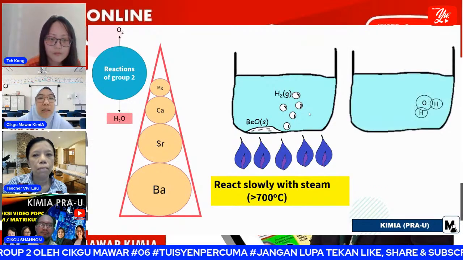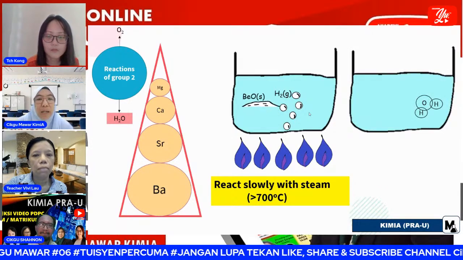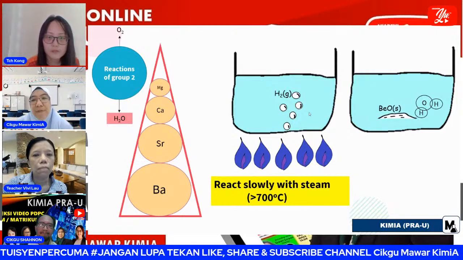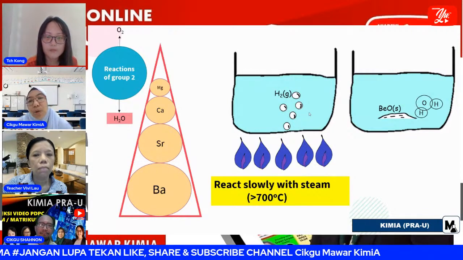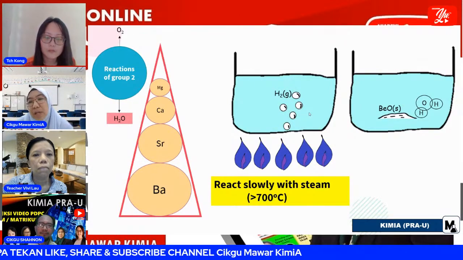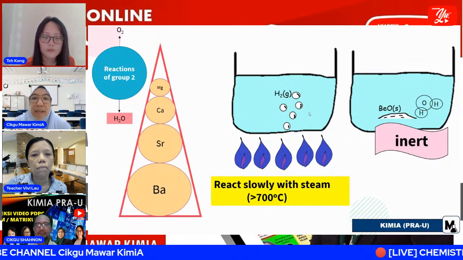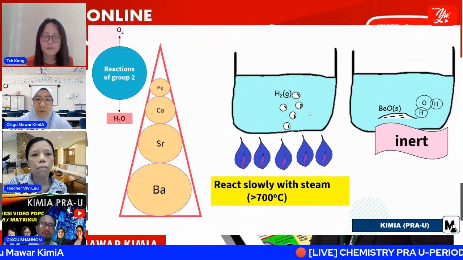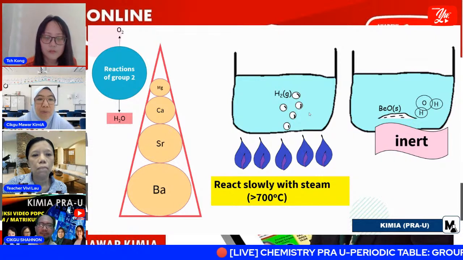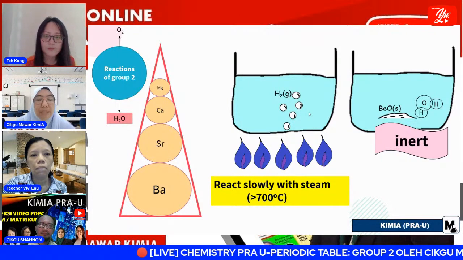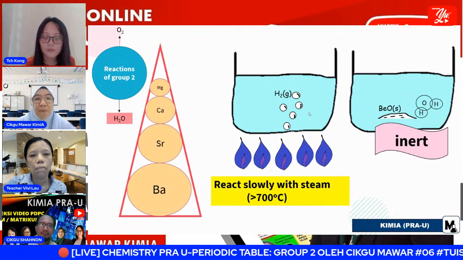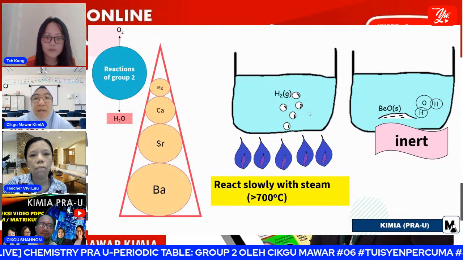Okay, we take a look. If we put the beryllium oxide further into cold water, what happened? Any reaction occur? No. So that shows beryllium oxide is an inert compound, right? So the first thing we can see is that when beryllium reacts with water, it will first form beryllium oxide.